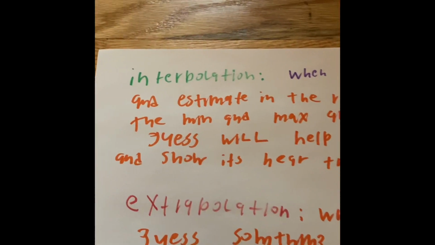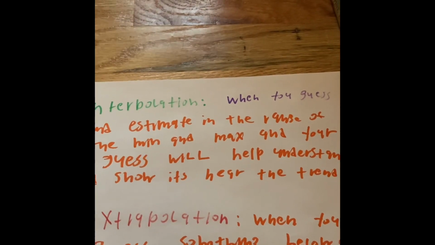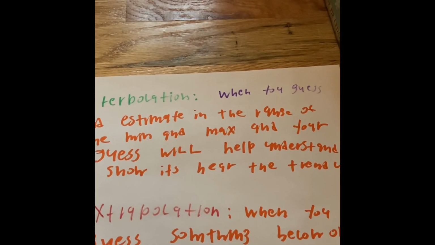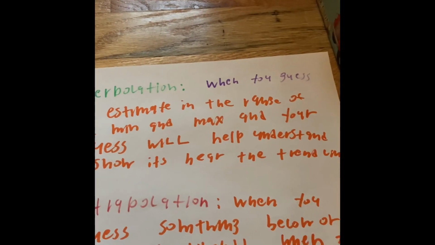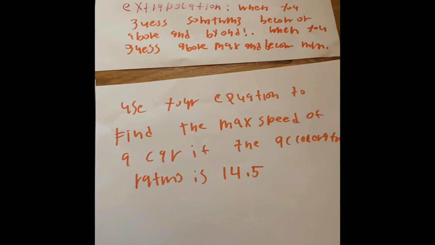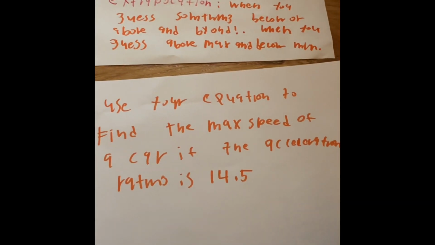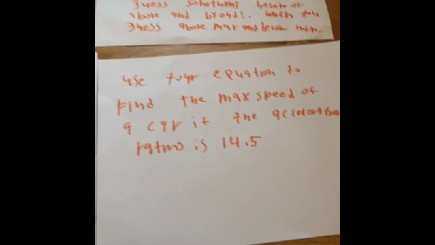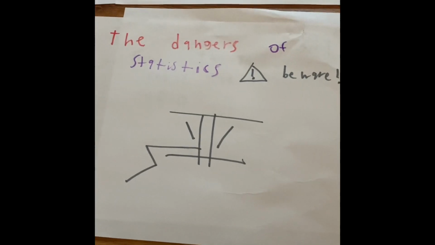So we can say that's an interpolation because you're guessing inside the min and the max, and the answer you'll get when using your equation on assignments is going to be understandable, and it will also help other people understand it as well. So we can quickly say that this is an interpolation because your answer will make sense. And that is the dangers and the safety part of statistics.